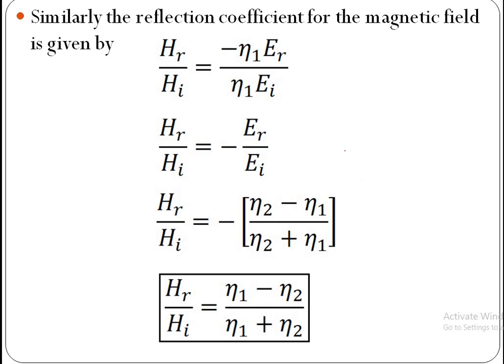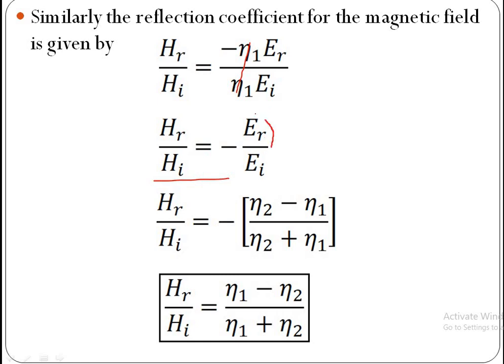Similarly, the reflection coefficient for magnetic field, HR by HI. This HR can be written as minus ER by eta 1, and this HI can be written as EI by eta 1, hence eta 1 cancels. HR by HI is equal to minus ER by EI.